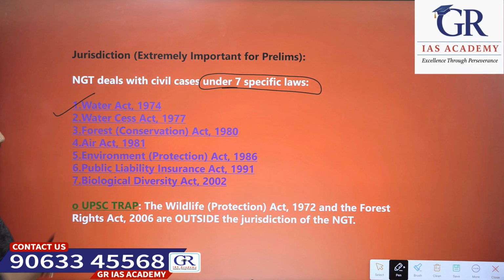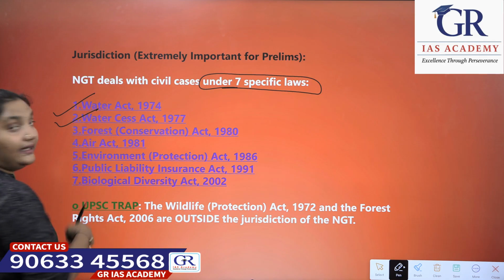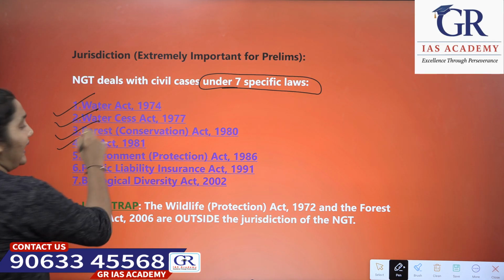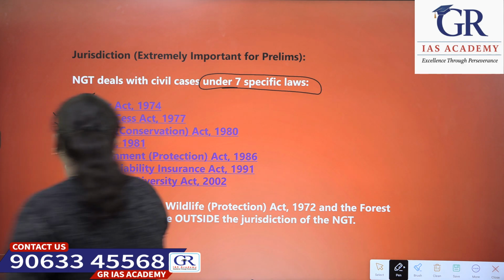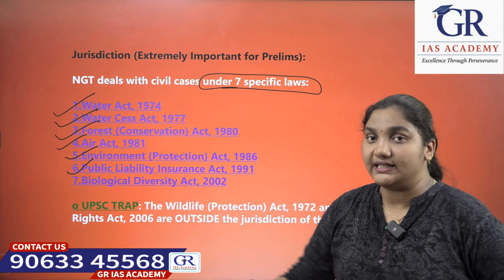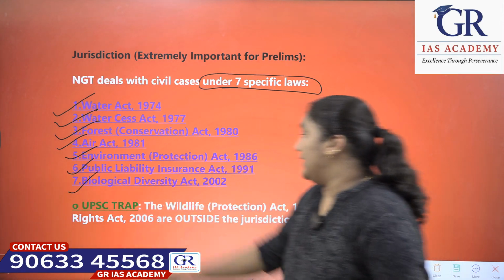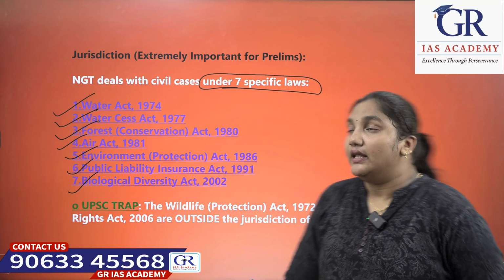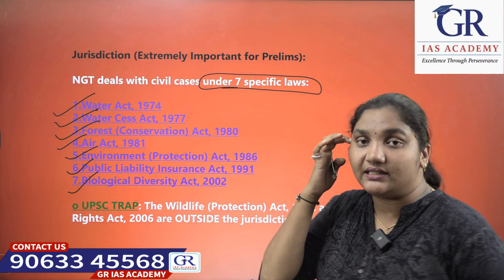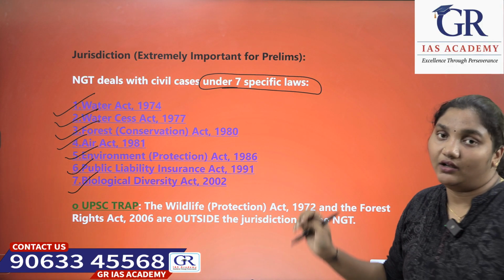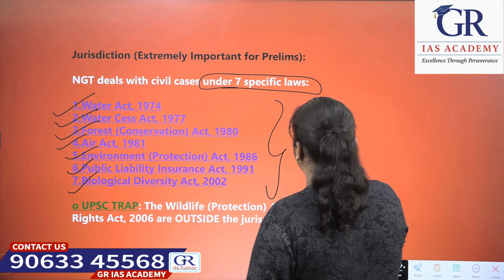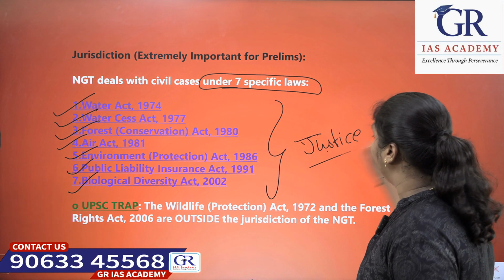Those are the Water Act 1974, Water Cess Act 1977, Forest Conservation Act 1980, Air Act 1981, Environment Protection Act 1986, Public Liability Insurance Act 1991, and Biological Diversity Act 2002. Based on these laws only, the tribunal will give justice.